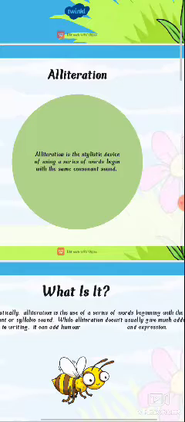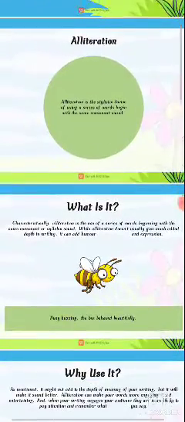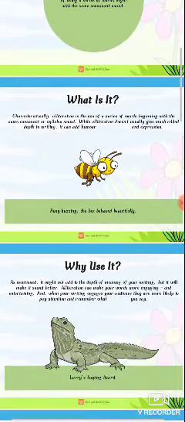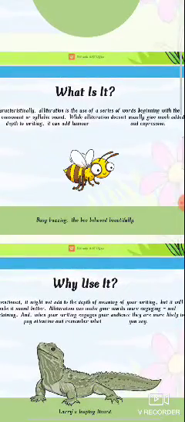It uses a series of words beginning with the same consonant sounds. Alliterations are nothing but consonant sounds. The consonant is compulsory, so you have to follow that series, right?